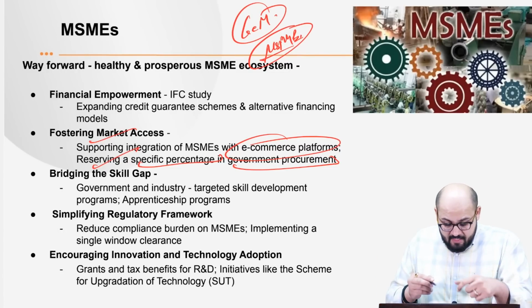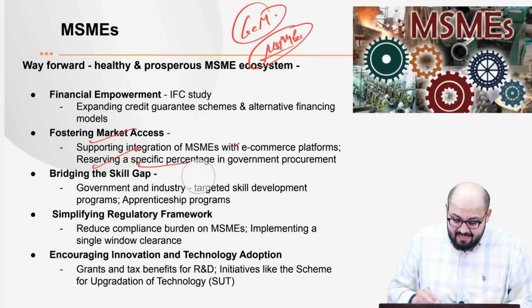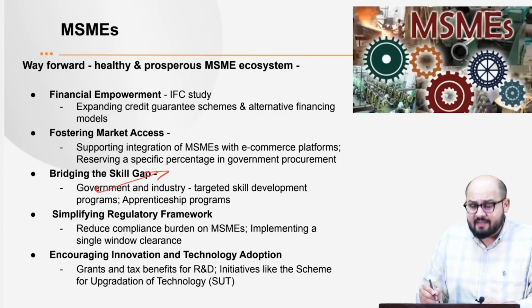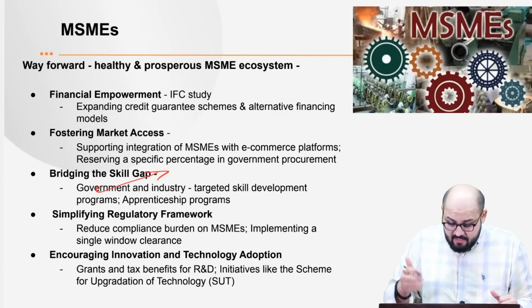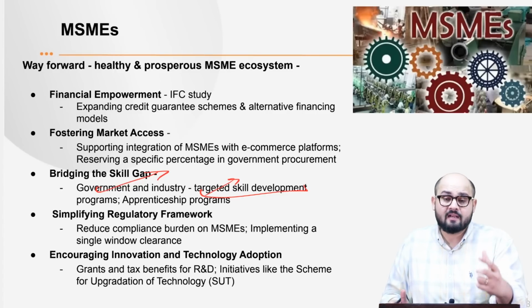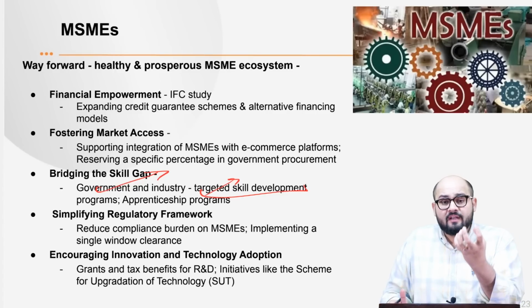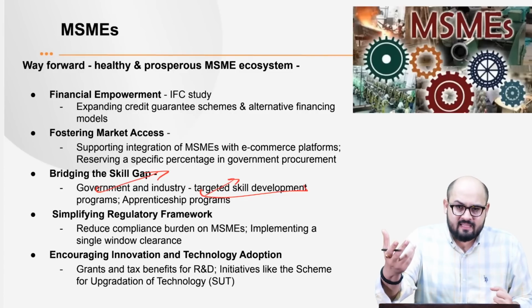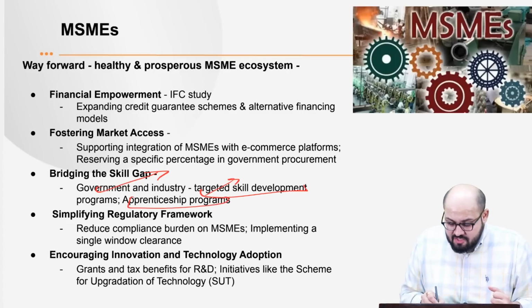Next is that we need to bridge the skill gap. Very important. We need to make sure that the government and the industry collaborate, and then they can have targeted skill development programs. Now, once you have got targeted skill development programs, it would reduce the gap between the skills available in the market and the skills demanded by the industry, right? Next is apprenticeship programs.